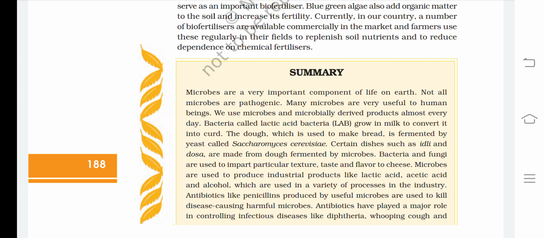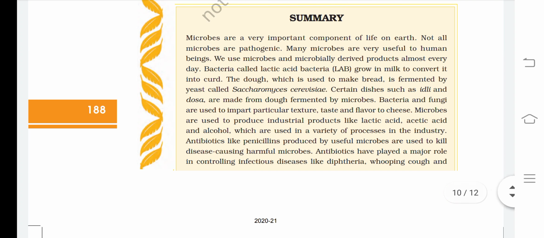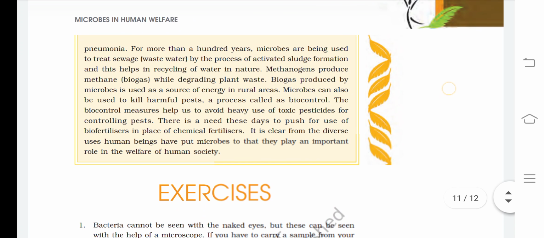Microbes are used to produce industrial products like lactic acid, acetic acid, and alcohol, which are used in a variety of processes in the industry. Antibiotics like penicillins produced by useful microbes are used to kill disease causing harmful microbes. Antibiotics have played a major role in controlling infectious diseases like diphtheria, whooping cough, and pneumonia.